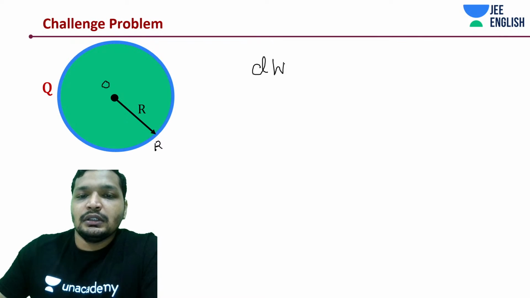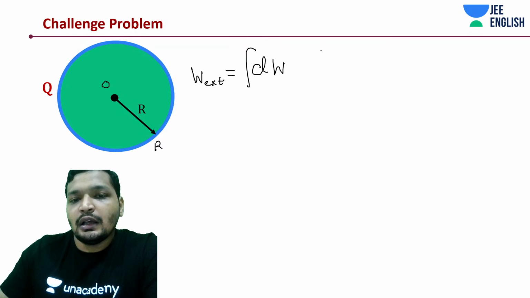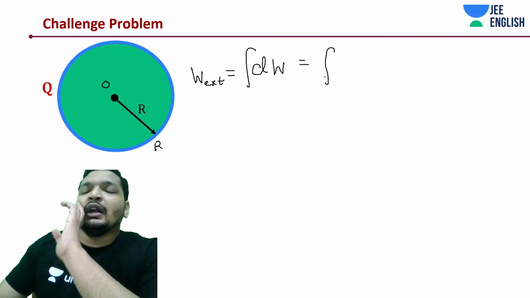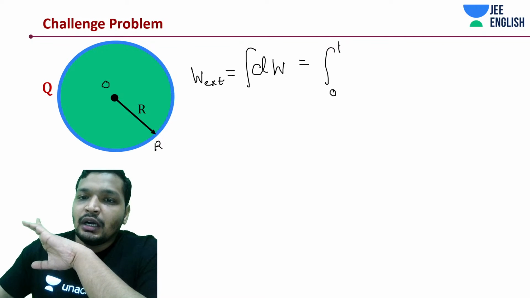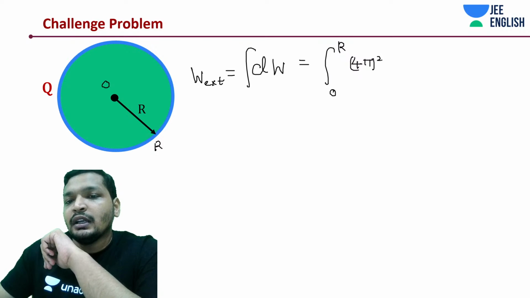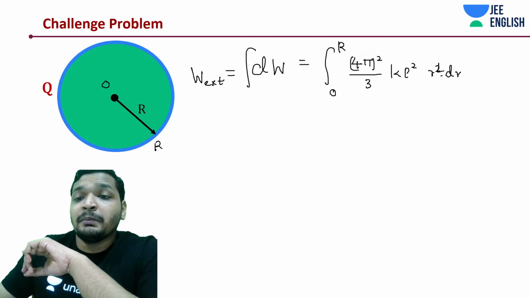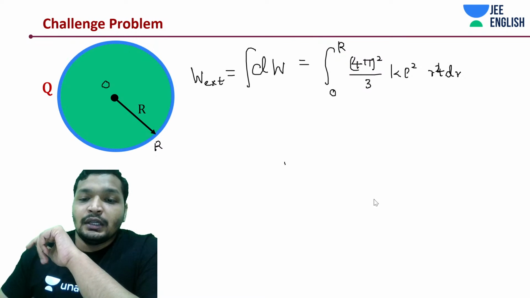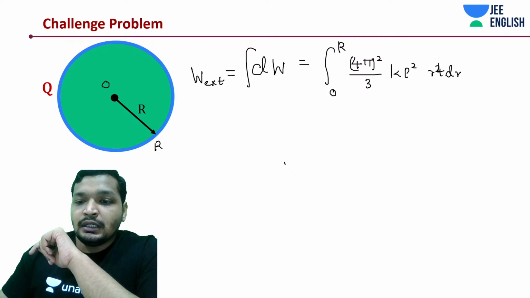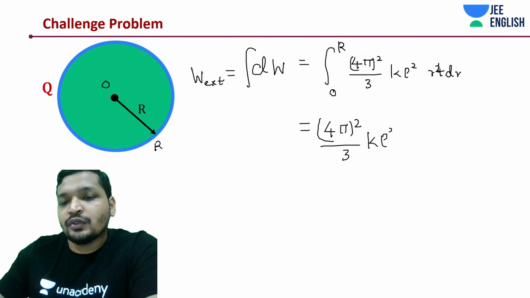Total work done is nothing but the integration of dW, from 0 to R, of the infinity point, etc. And we had 4 pi whole square divided by 3 into k into rho square, which were all constant, r to the power 4 dr. And now just a moment, guys, let me quickly do this. 4 pi whole square divided by 3 into k into rho square is constant.